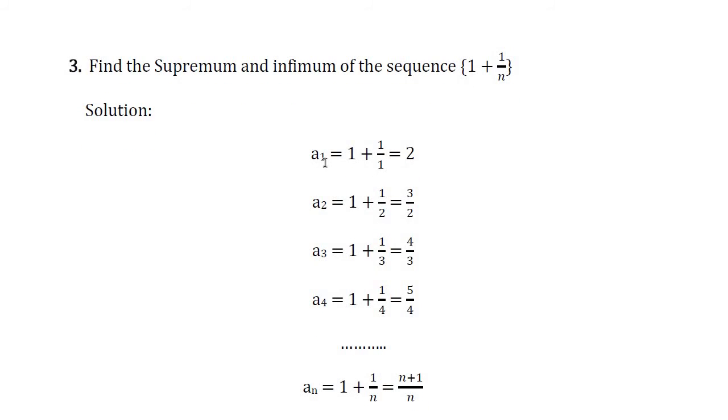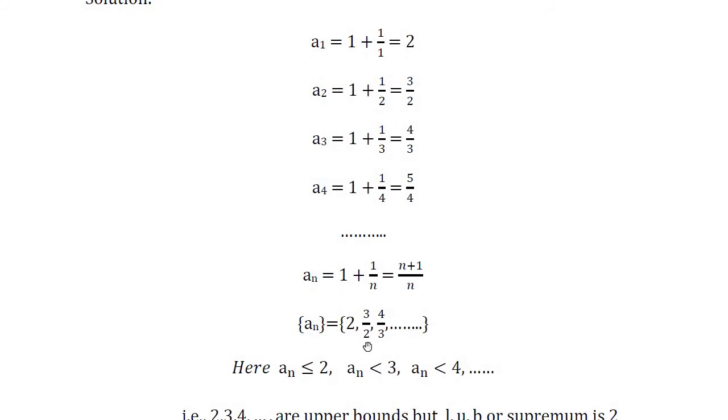That is, if you put n equal to 1, we get the first term, that is a1 is equal to 2. Similarly, if you put n equal to 2, we get the second term a2, that is equal to 3 by 2. If you put n equal to 3, we get a3, that is equal to 4 by 3, and so on. That is, the terms of the sequence are 2, 3 by 2, 4 by 3, and so on.